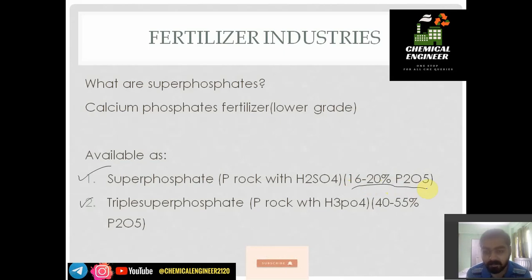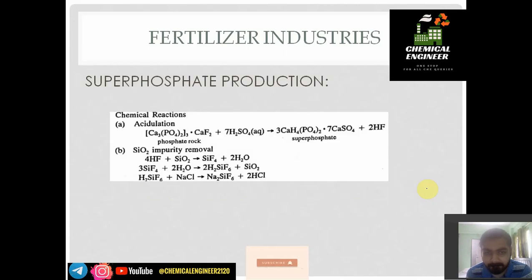If we want to make an NPK fertilizer, these two fertilizers, superphosphate and triple superphosphate, are used. If we want to make a concentrated phosphorus fertilizer, we can use triple superphosphate compared to superphosphate. Now let us see how we produce it, or what its flow sheet is.